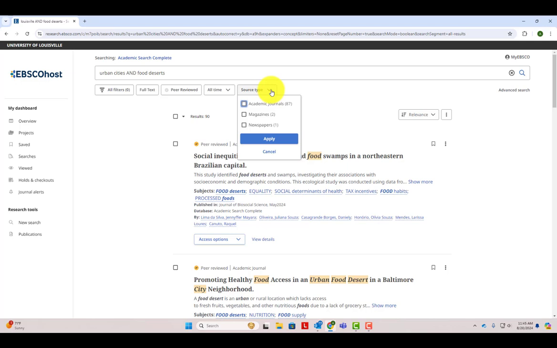Let's click on source type under the search box. You'll see these 90 results come from academic journals, news, and magazines. Because you can use all of these source types for your research project, you can go ahead and look through all of the results. Just remember to check how each article is labeled so you know if you are looking at an academic or non-academic article. If you only want to see academic sources in your list of results, you can simply click on peer-reviewed under the search box to get rid of everything else.